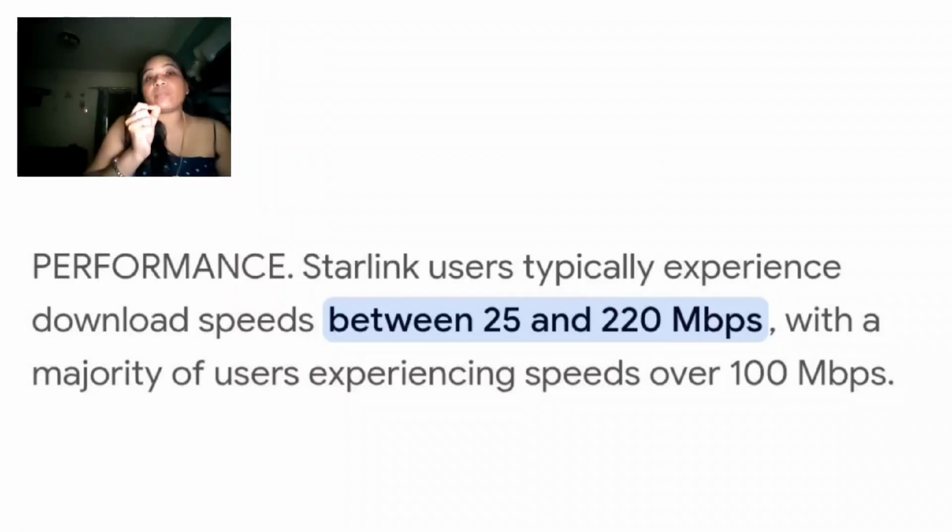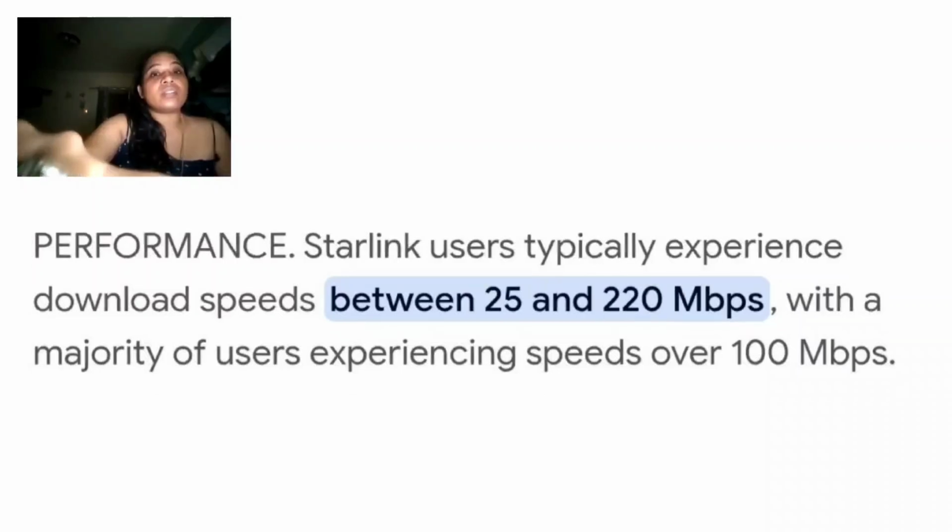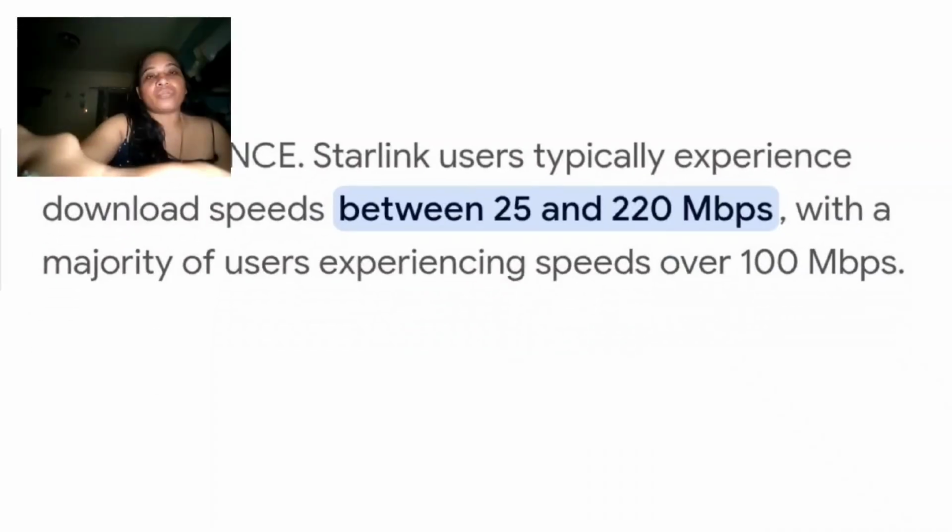Per second they are using 100 mbps, megabytes per second. So just imagine, if they are using 220 or 100 mbps, they can easily transfer their data within a fraction of a second. So this is the internet speed of this world right now.